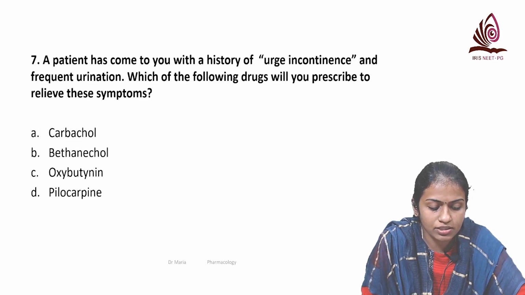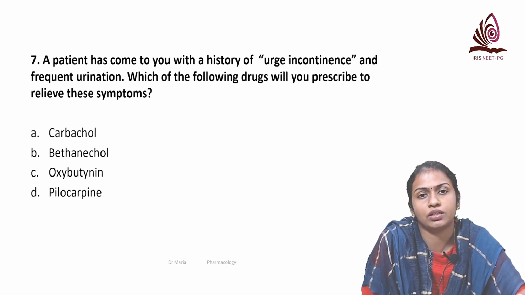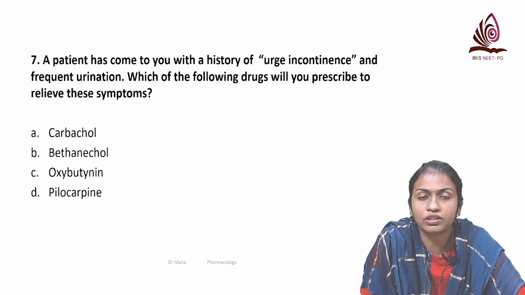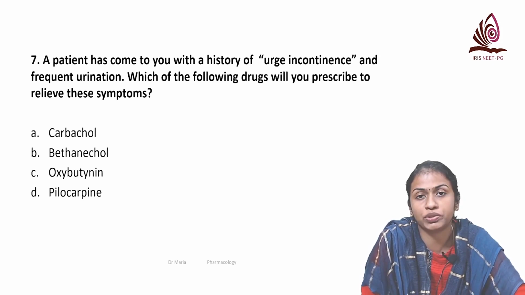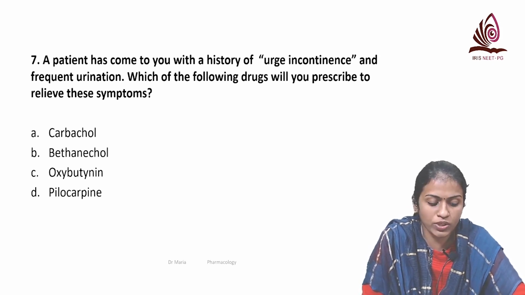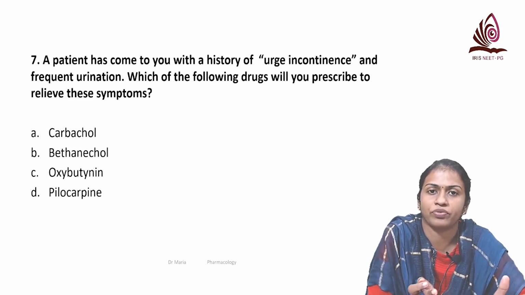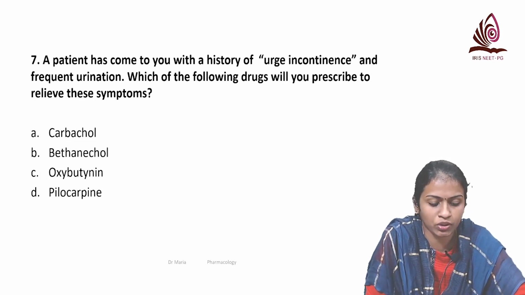The next question is, a patient has come to you with a history of urge incontinence and frequent urination. Which of the following drugs will you prescribe to relieve these symptoms? So if you know which group these drugs belong to, you will be able to answer.